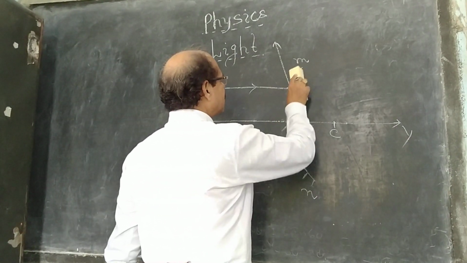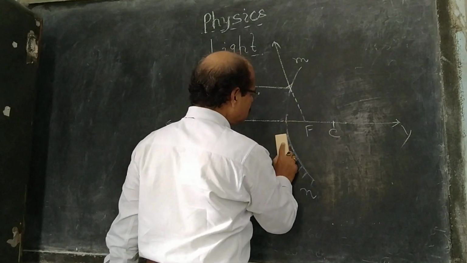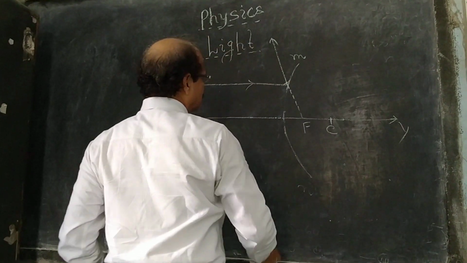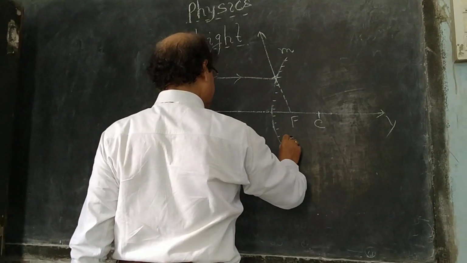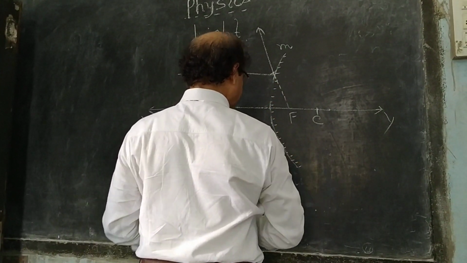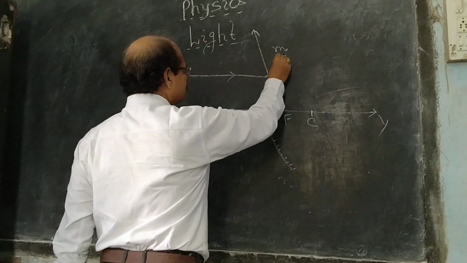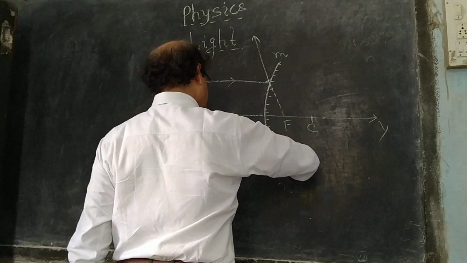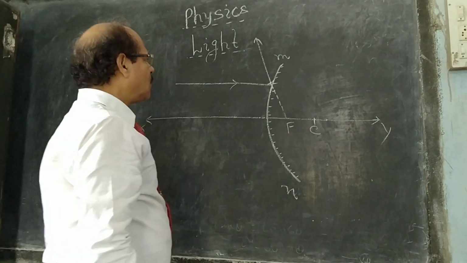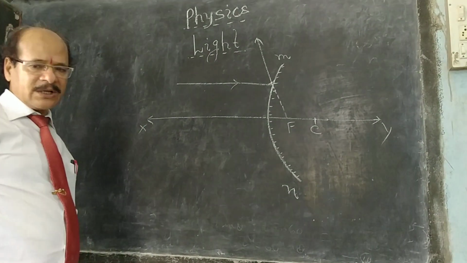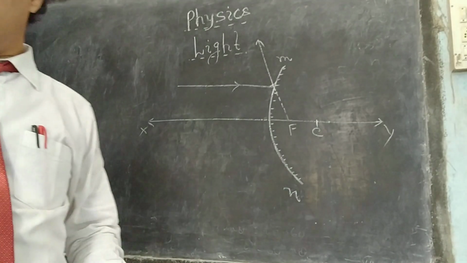It seems to be meeting at a point, and this point is F. In a convex mirror, this point F is behind the mirror. This is the front and this is the back of the mirror.